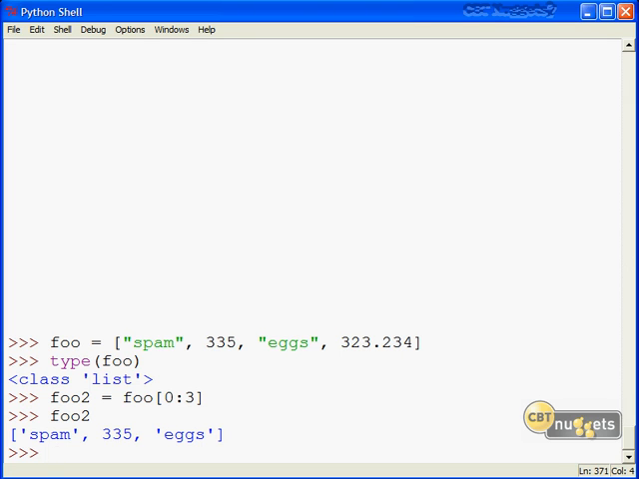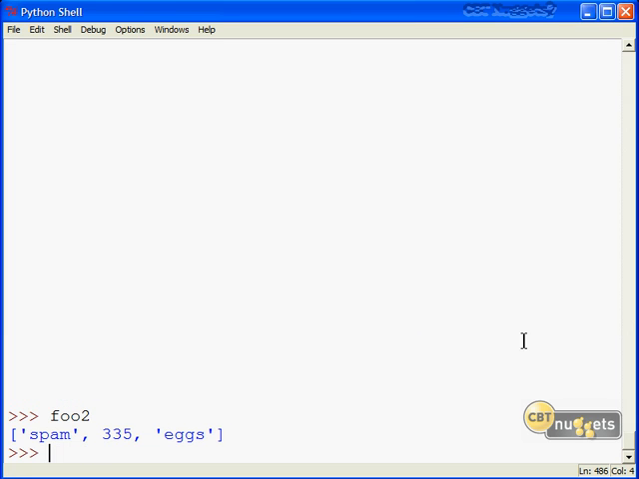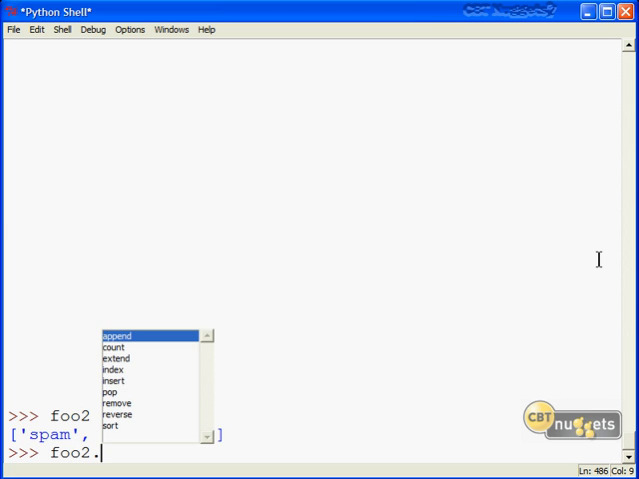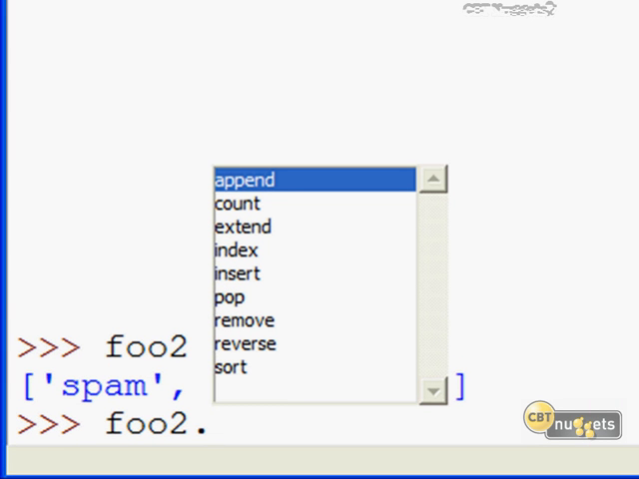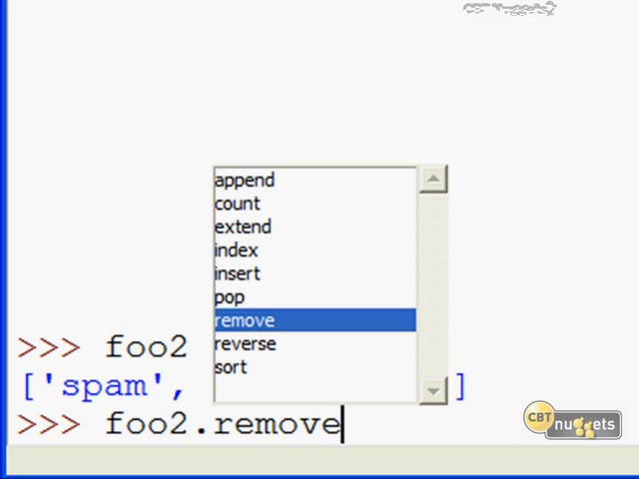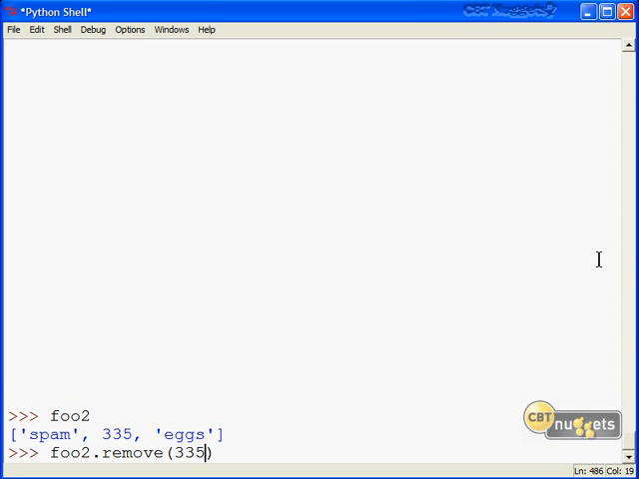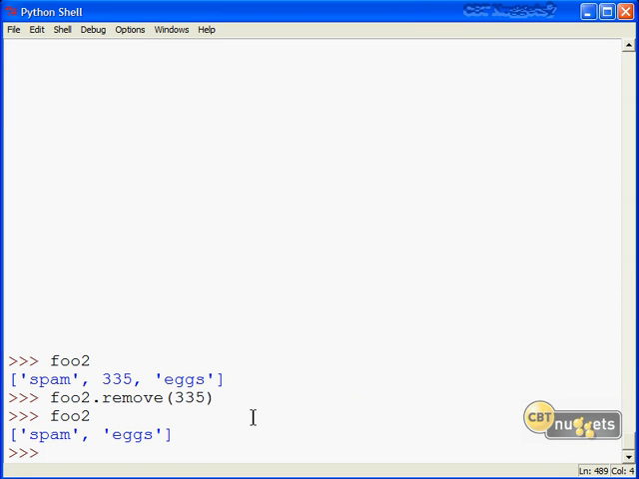That's easily accomplished. I'll create a new name called foo3. Now you note that I don't actually have to do that. Because remember, lists are eminently mutable, I can just redefine foo2. So to remove 35 from this list, easily accomplished, we'll do foo2 dot, and then when the method list pops up, note that we have a lot more we can do method-wise with lists than we could with tuples. I'm going to arrow down to remove, hit tab, and let's simply remove the 335 element. Good, so now we just have spam and eggs.